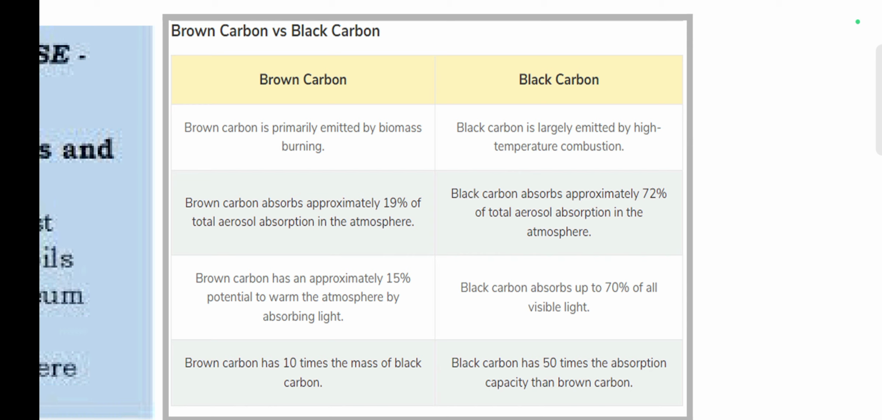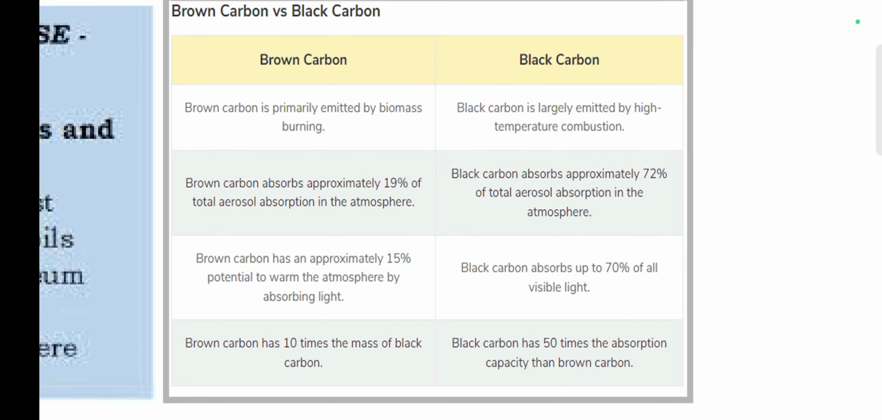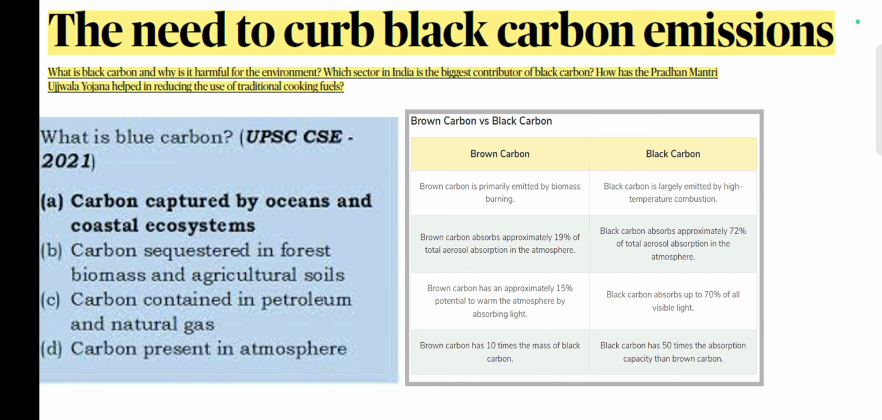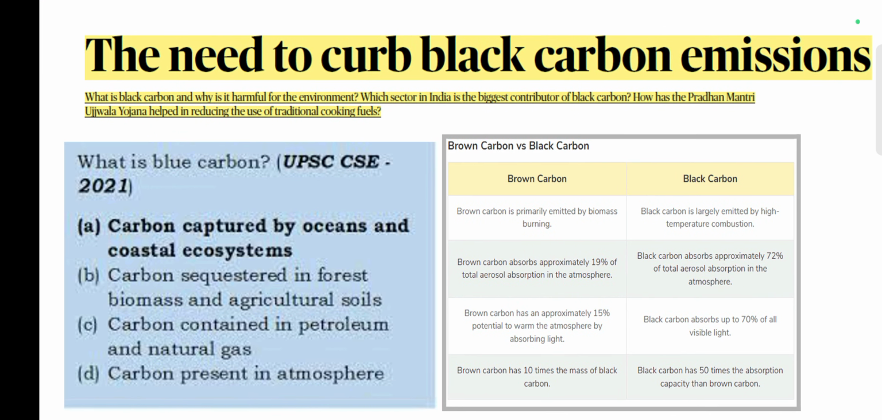Black carbon is largely emitted by high temperature combustion. It absorbs approximately 72% of the total aerosol absorption in the atmosphere. It absorbs up to 70% of all visible light. It has 50 times more absorption capacity than brown carbon. Brown carbon is emitted primarily by burning of biomass. Brown carbon absorbs 19% of the total aerosol absorption in the atmosphere. It has approximately 15% warming potential of absorbing light, and it has 10 times the mass of black carbon. So black carbon is much more dangerous to the environment as compared to other forms of carbon.